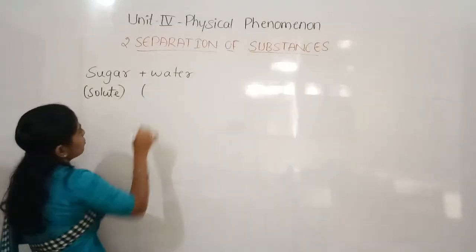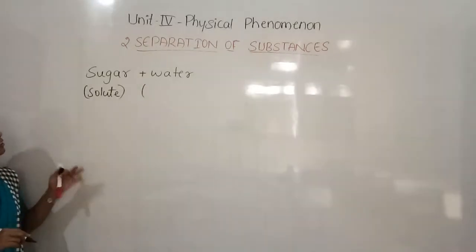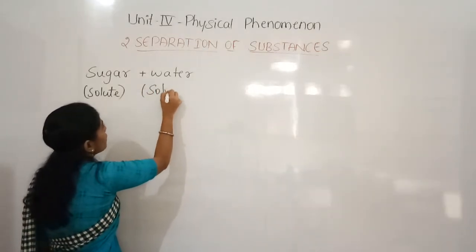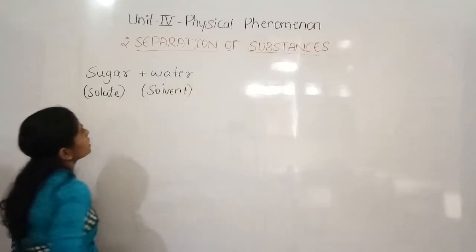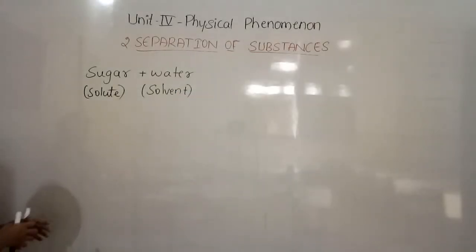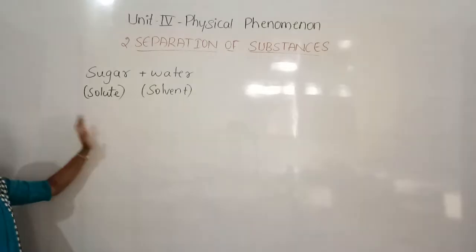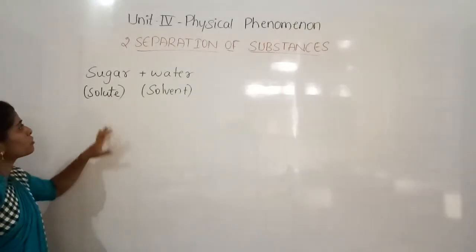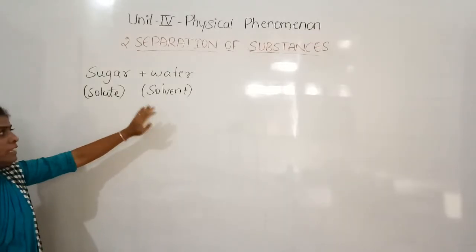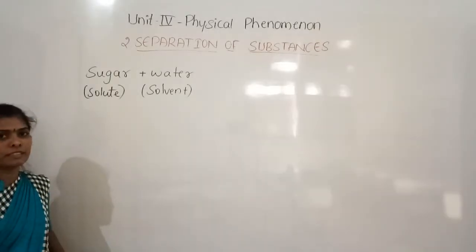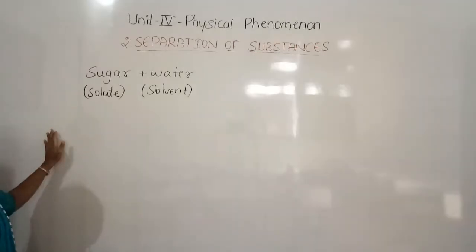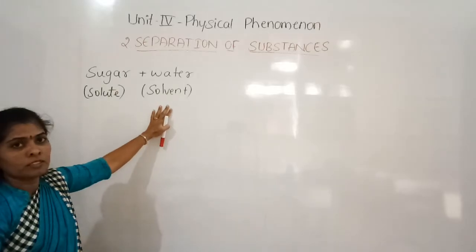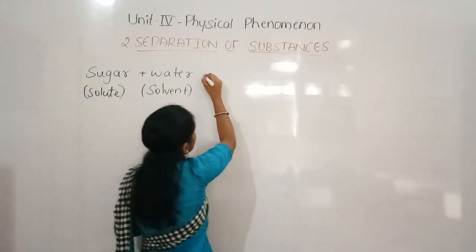And water, what is water then? If the sugar is solute, then water will be, yes, it is solvent, because the water can dissolve the sugar in it. Yes, the sugar will be dissolved in the water. Water is going to dissolve the solute in it. Then the water is what? Solvent, and it will be in the more quantity. And then when the sugar is dissolved in the water, what is the product?